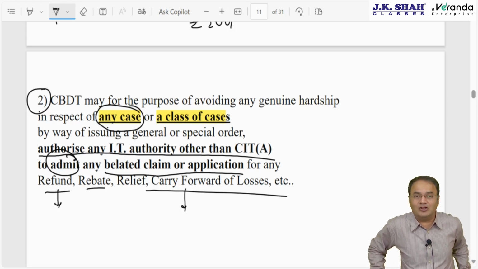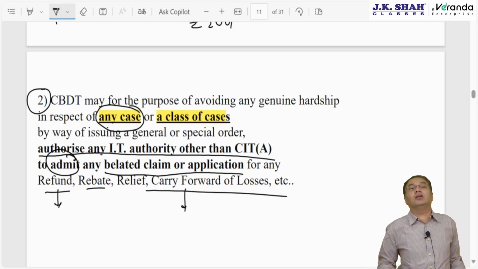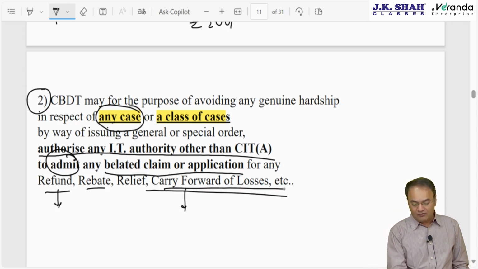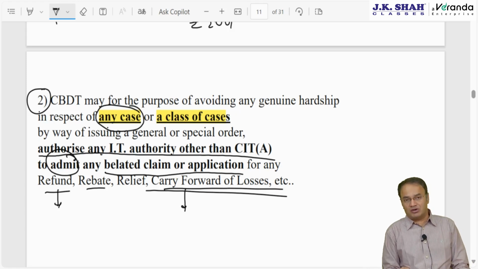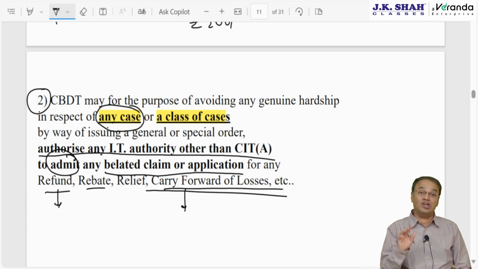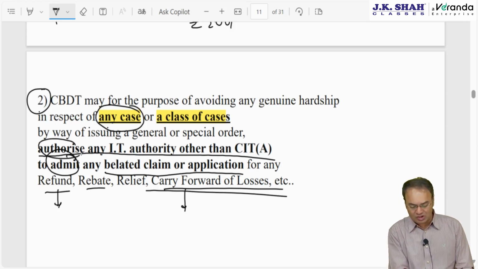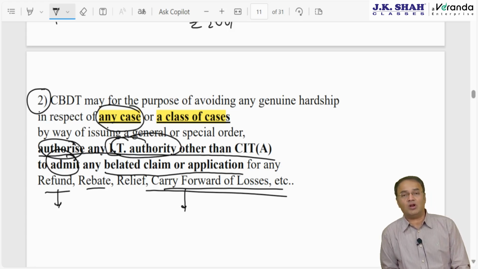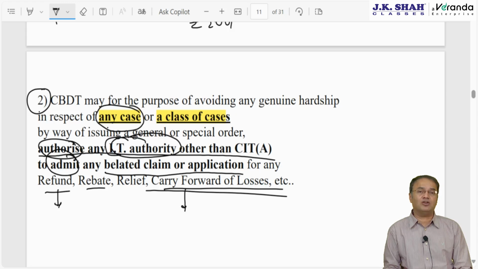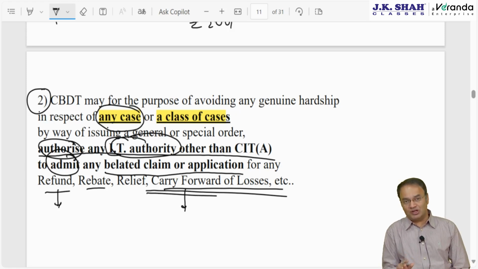I forgot to file the IT return, even the belated return also, and the refund was gone. Or carry forward of loss. If you want to carry forward certain losses, then the IT return has to be filed within the due date. If it could not be filed for a genuine reason, then approach CBDT. CBDT may relax the time limit, and CBDT may authorize your AO or the given income tax authority to admit your IT return or application even after the due date and grant you a refund or allow you to carry forward losses. However, CBDT will require some genuine reasons.